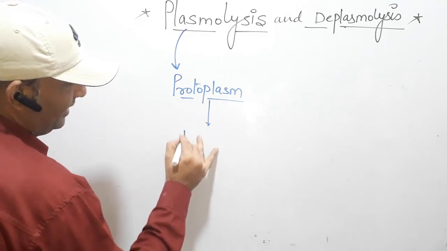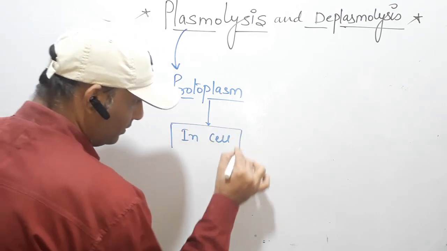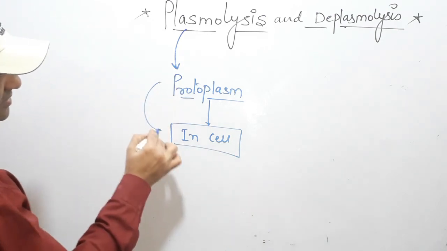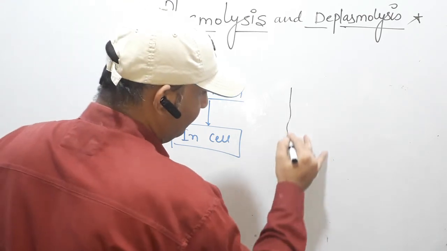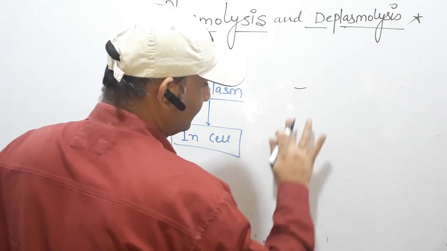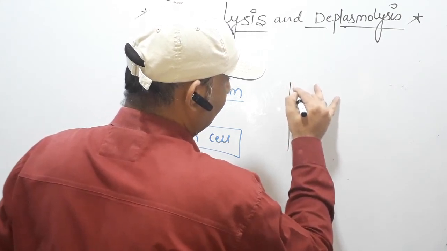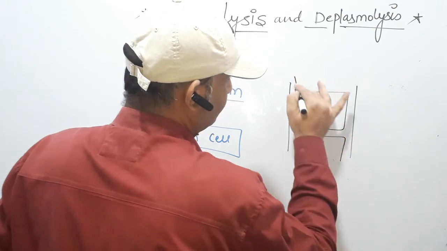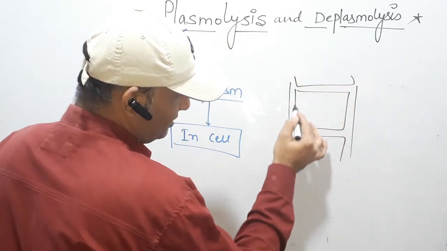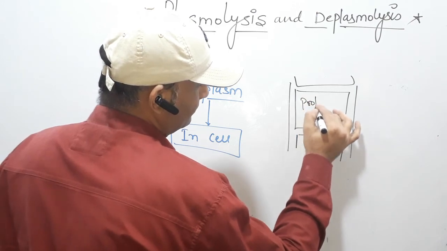Everything which is present inside the cell is called protoplasm. We can understand it with the help of a diagram of an animal cell or plant cell. So everything which is present inside the cell is called protoplasm.